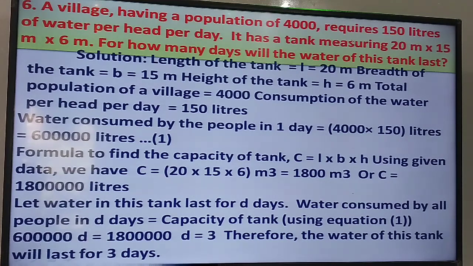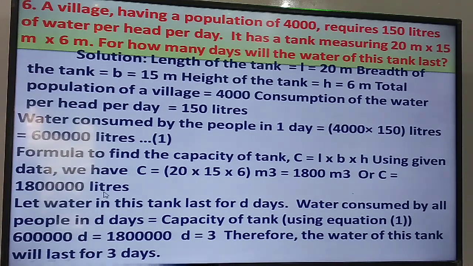So what is given? A tank measuring 20 meter by 6 meter. Height is not given, 20 meter by 15 meter by 6 meter. So 20 meter by 15 meter by 6 meter means the capacity of the tank is 1800 cubic meter.